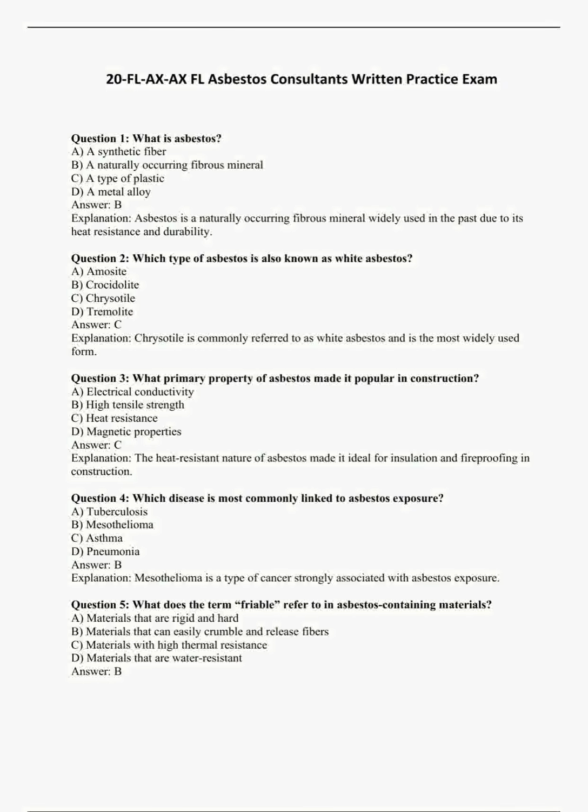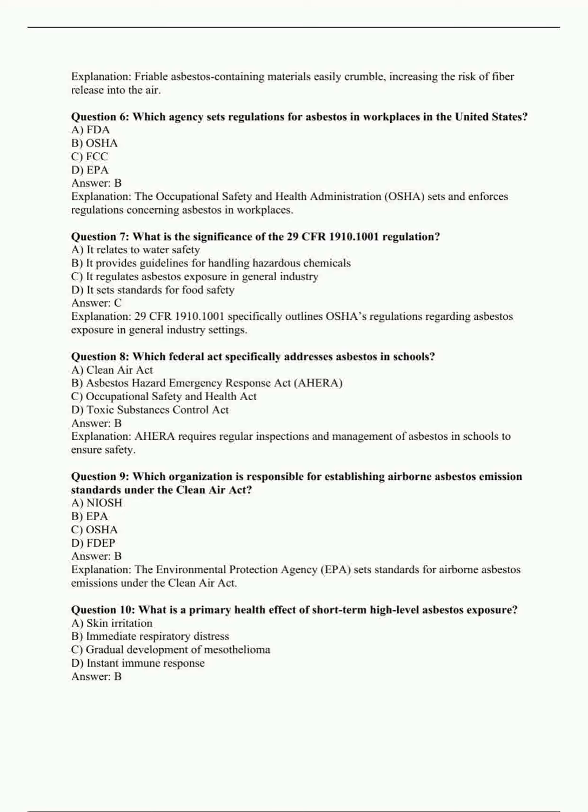Question 5. What does the term friable refer to in asbestos-containing materials? A. Materials that are rigid and hard. B. Materials that can easily crumble and release fibers. C. Materials with high thermal resistance. D. Materials that are water-resistant. Answer B. Explanation. Friable asbestos-containing materials easily crumble, increasing the risk of fiber release into the air.